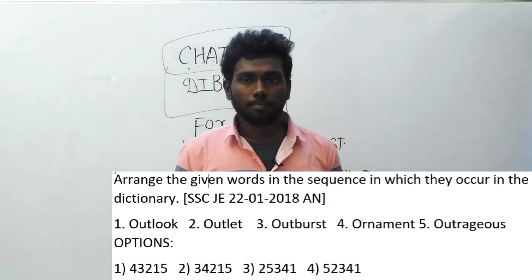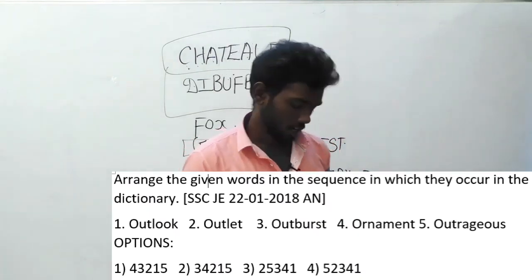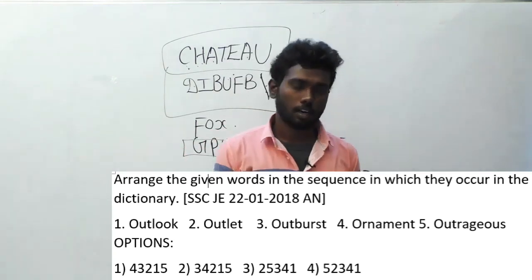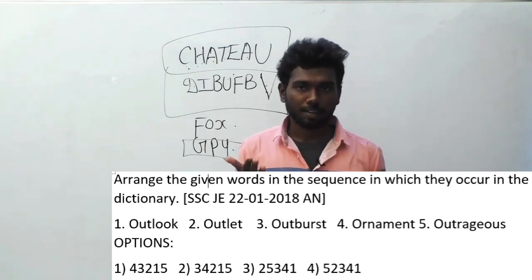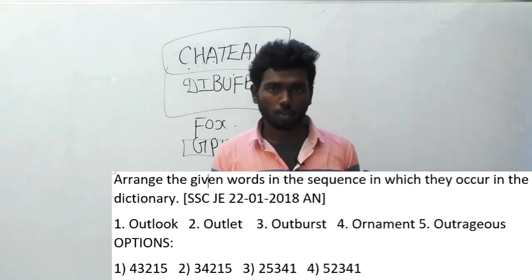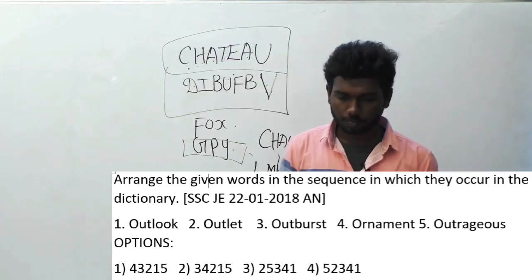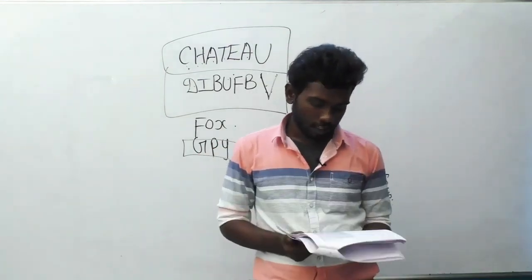And this is the same thing, like a dictionary sequence question. If you arrange the things in order according to dictionary sequence, you will get the option as option A, 43215. 43215 is the answer, option A. Let us go to the 193rd question.